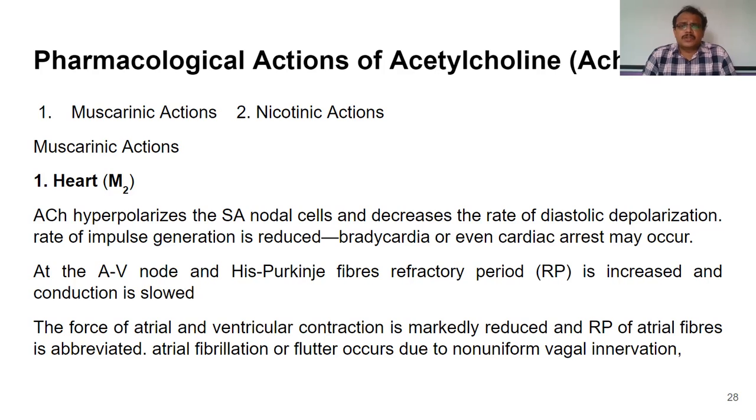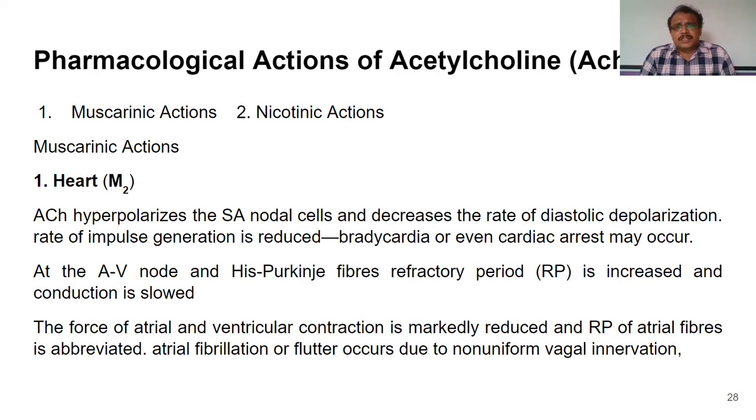We have seen acetylcholine is the neurotransmitter that is released from the nerve endings and acts on muscarinic and nicotinic receptors. Let's see what its actions are on muscarinic receptors. We have seen that muscarinic receptors of M2 subtype are present in the heart. And acetylcholine causes hyperpolarization of the SA node.